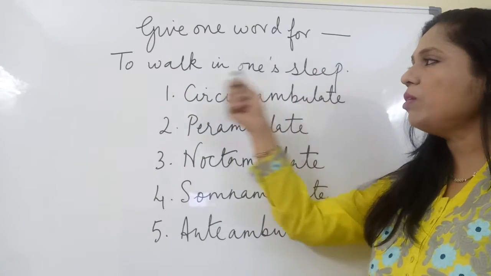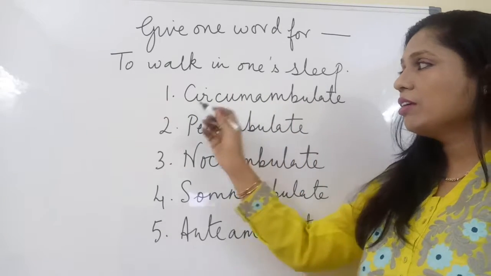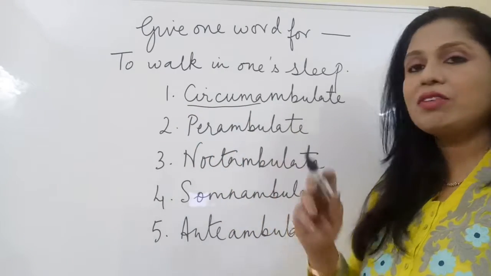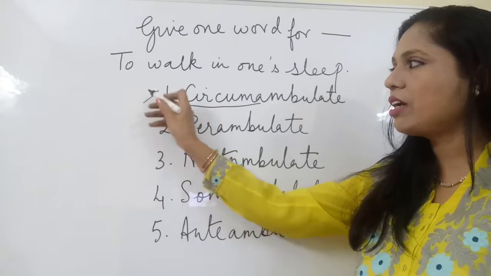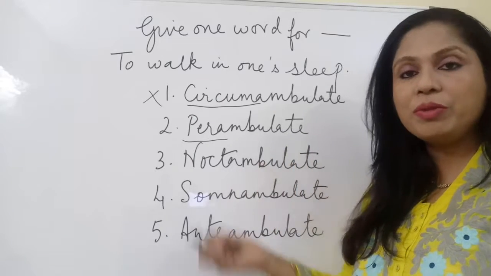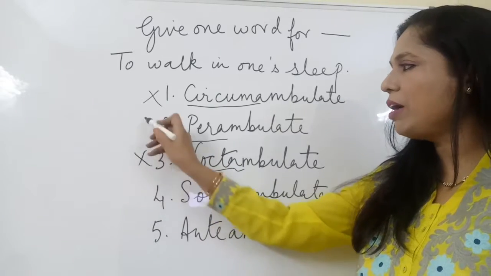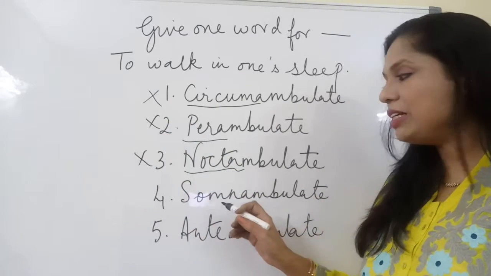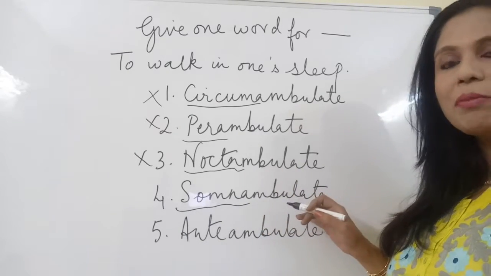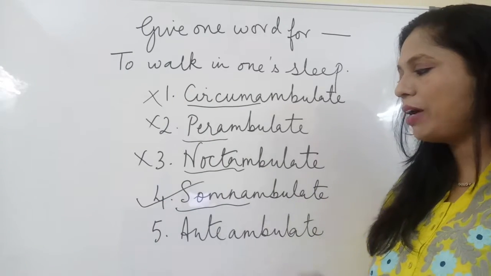Give one word for to walk in one's sleep. Let me eliminate the irrelevant answer options. Circum means round or around, so this can't be my answer. Perambulate also means to walk around. Nocta means night, cannot be my answer. Somn means sleep, so one who walks in his sleep is somnambulist. To walk in one's sleep is to somnambulate, so that's my answer.